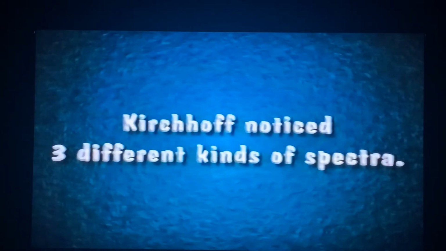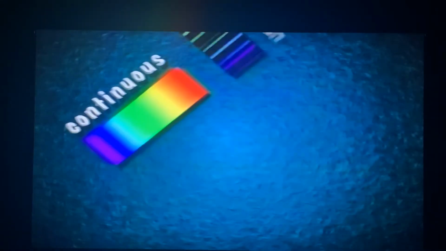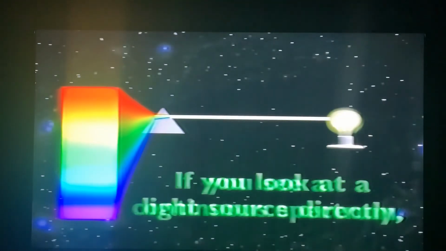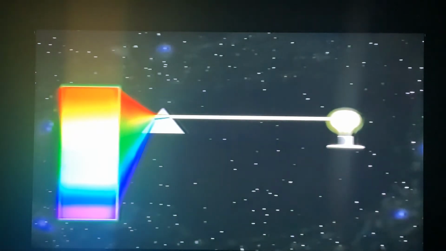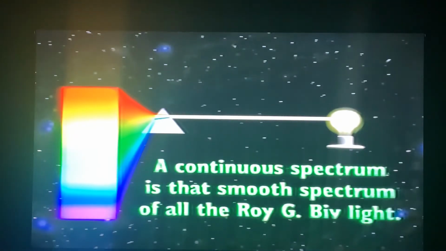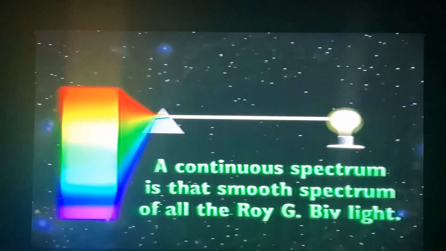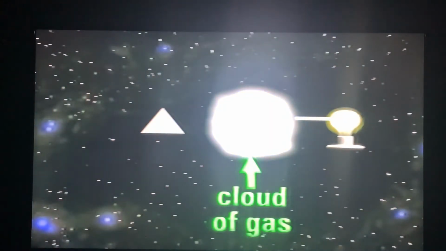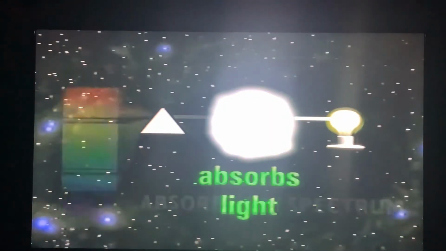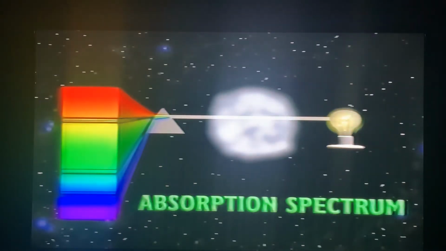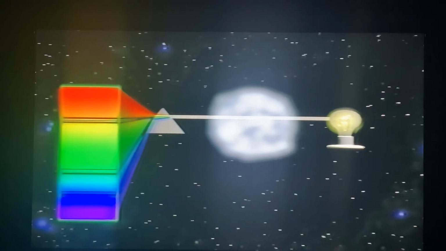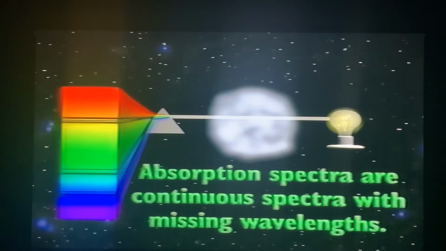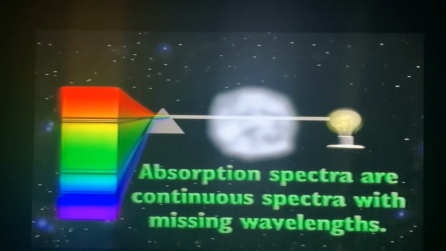Kirchhoff noticed that there are three different kinds of spectra: continuous, emission, and absorption. If you use a prism to look at a light source directly, you'll see a continuous spectrum. See? Rainbow. A continuous spectrum is that smooth spectrum of all the Roy G. Biv light. If the light passes through a cloud of cold gas along the way, the gas will absorb some of the light, and you'll see an absorption spectrum. Absorption spectra look like this, with big black lines. The light that is absorbed leaves the black lines in the spectrum. Absorption spectra are continuous spectra with missing wavelengths.